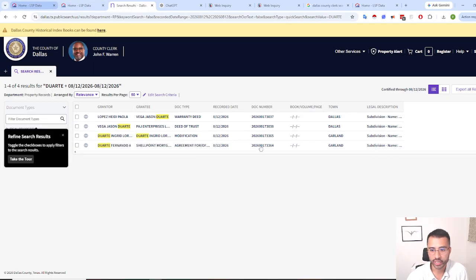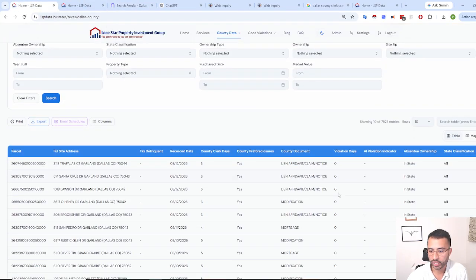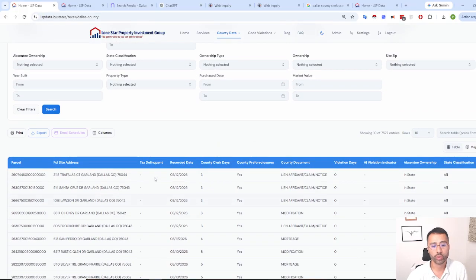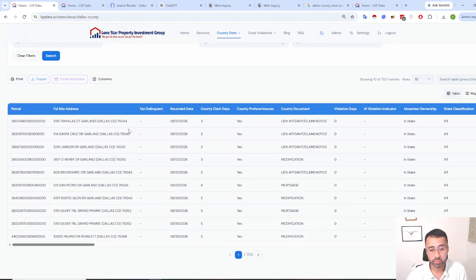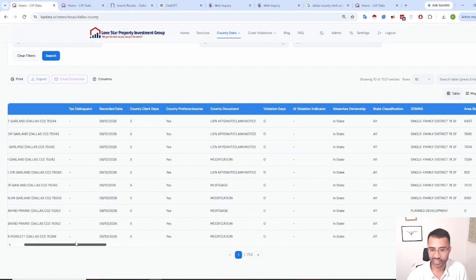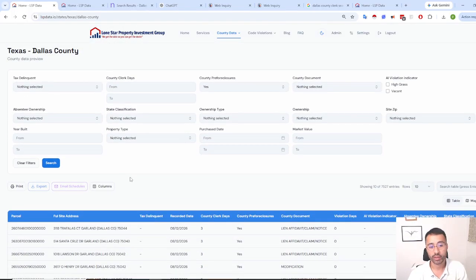So all that to say is, and you can see it's a modification as we can see here, just to show you again the timeliness and the accuracy. And again, you could do all this on your own, or just trust that we did all the heavy lifting, right, and got all that information from our own sources.